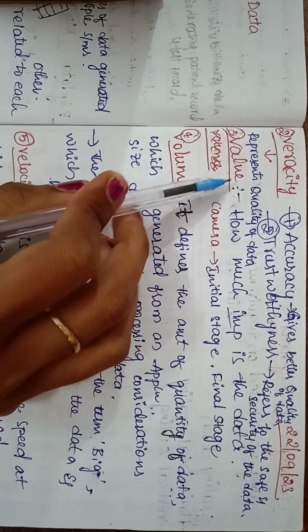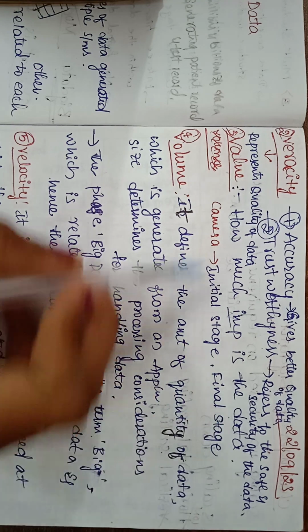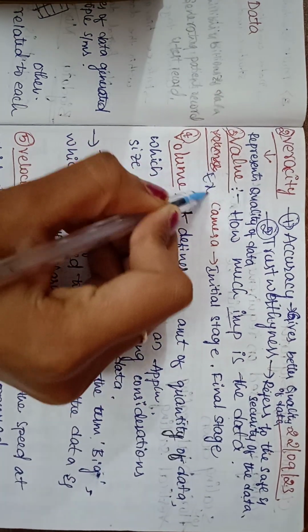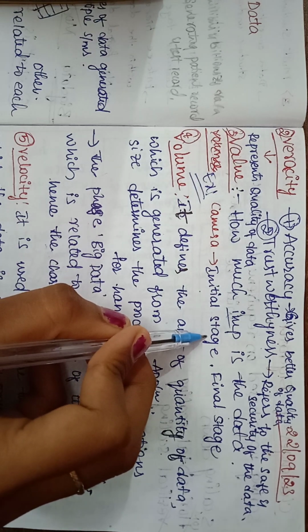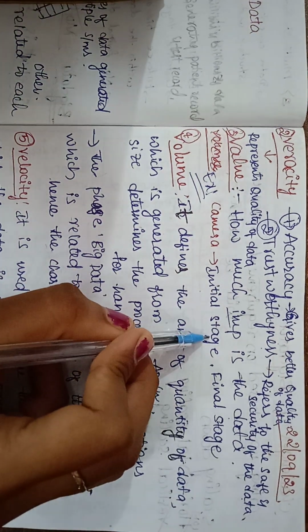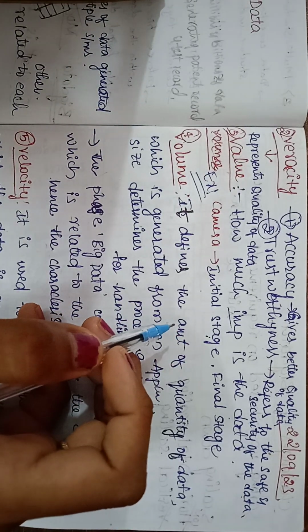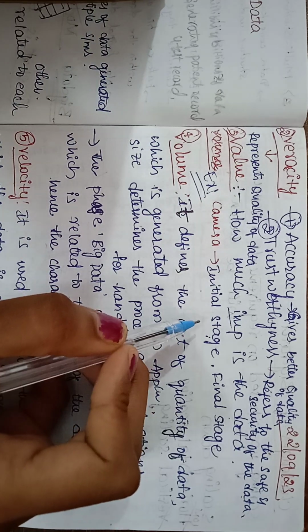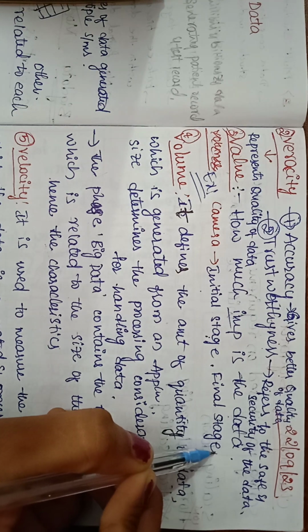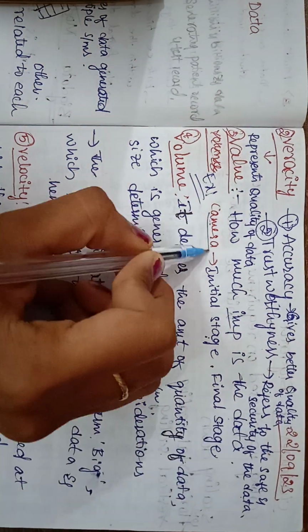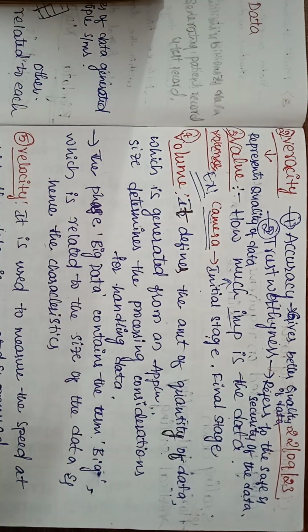And the third one, value. Value is how important the data is. For example, take a camera. In the initial stage, a new camera has no value, because we haven't taken any photos from that camera, so it is null. In the final stage, we have taken 30 to 40 pictures, so some value is added to that camera. Value is how important the data is.